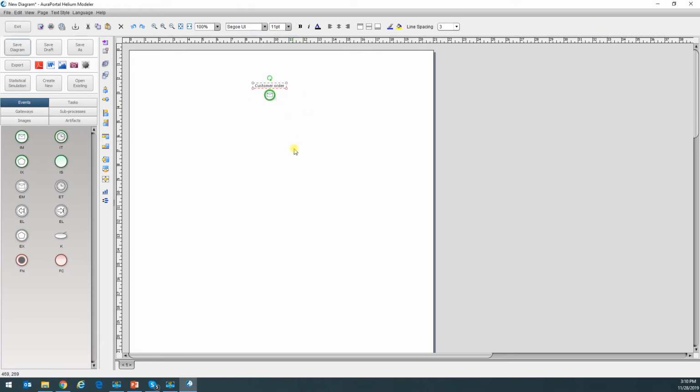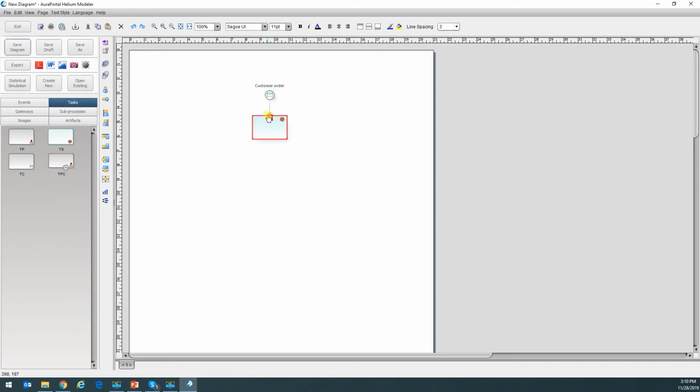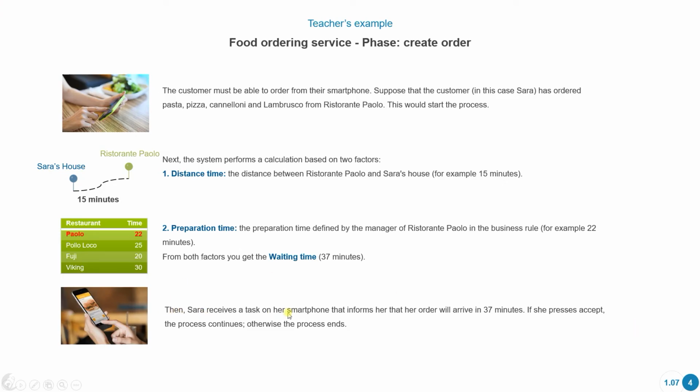Now I can move this wherever I want, for example up here. The next thing I want is a couple of system tasks, because first we had a calculation where we're going to calculate the distance time. And after this, I want another system task where I can calculate the amount of time dedicated to preparing the food. So we calculate the distance time, we calculate the preparation time, and the next thing this scenario tells me is that Sarah receives a task on her smartphone that informs her that the order is going to arrive in 37 minutes, for example.